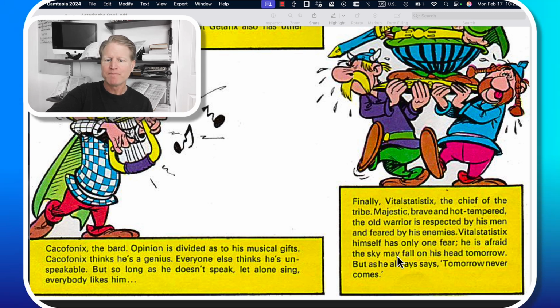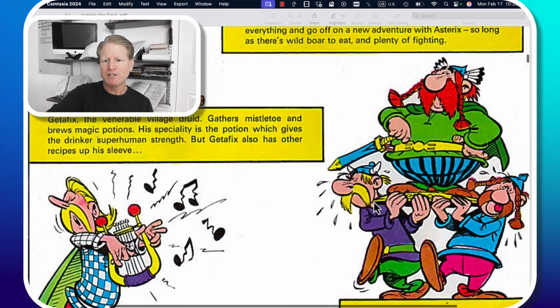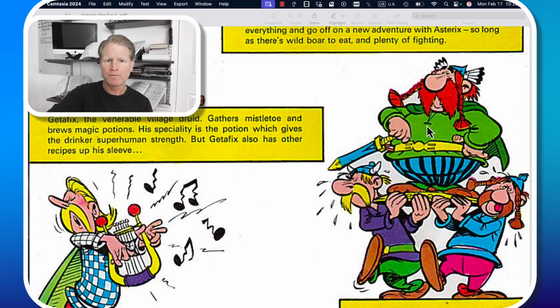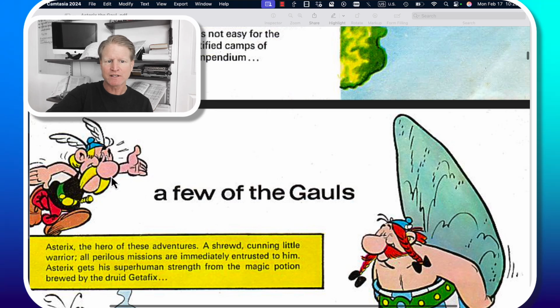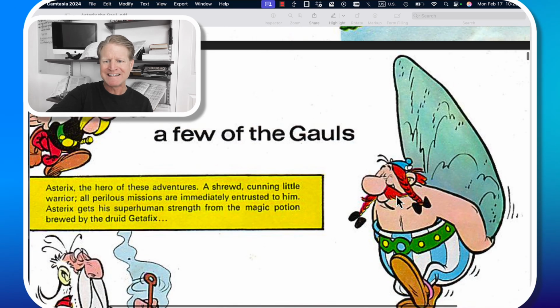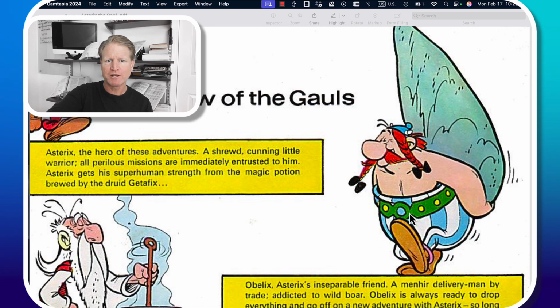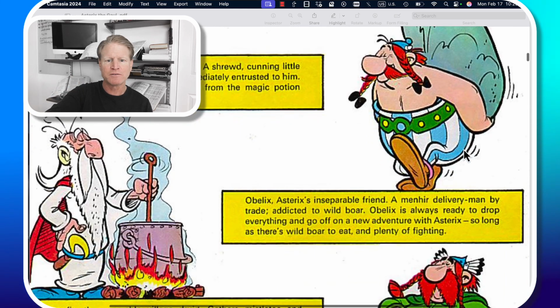Okay, as always, there is a play on words. This chief, his name is Vital Statistics, which sounds a little bit like an ancient Gallic word, a word from ancient Gaul. Asterix sounds like a word from ancient Gaul. Obelix sounds like a word from ancient Gaul. But of course we know Asterix means little star, and he's the little star of the story. Obelix means menhir or standing stone, and he's always delivering menhirs or standing stones.